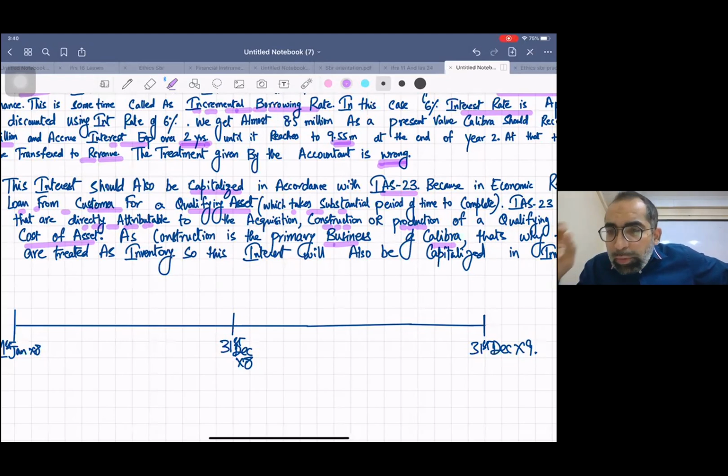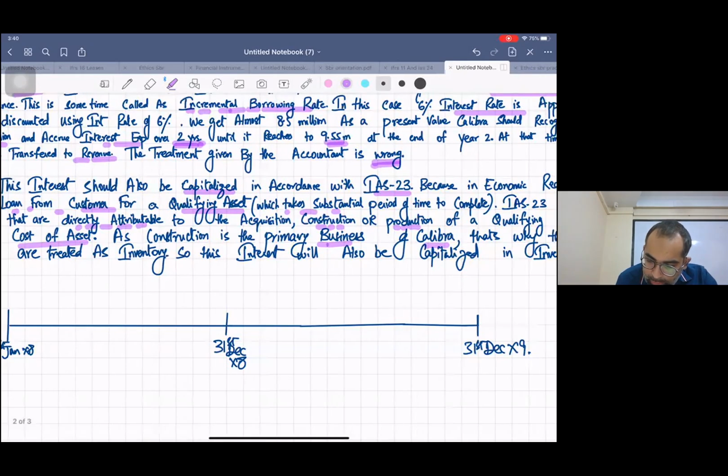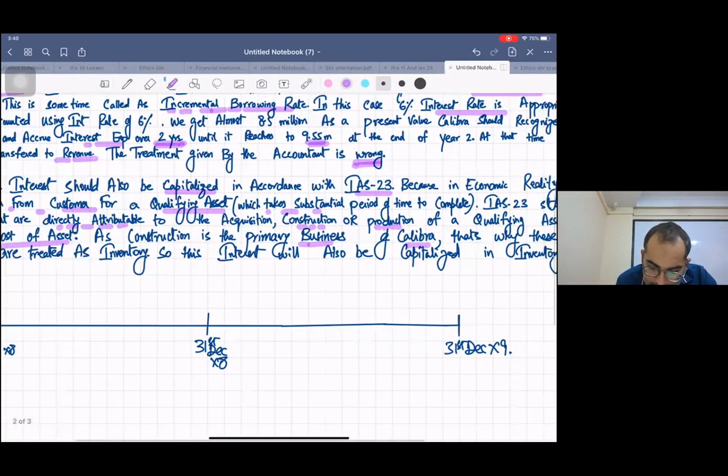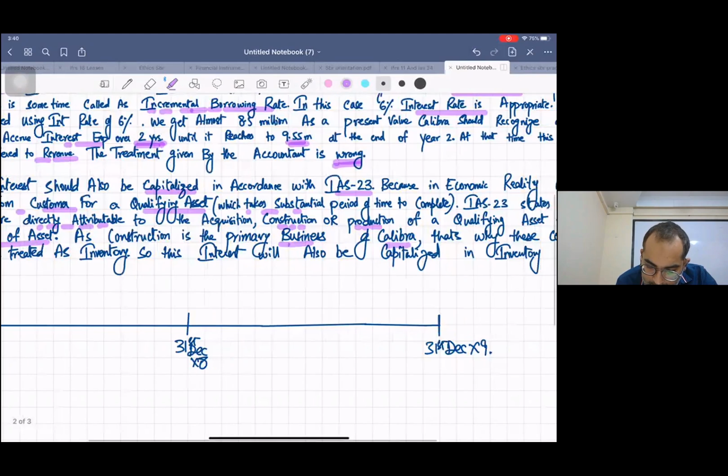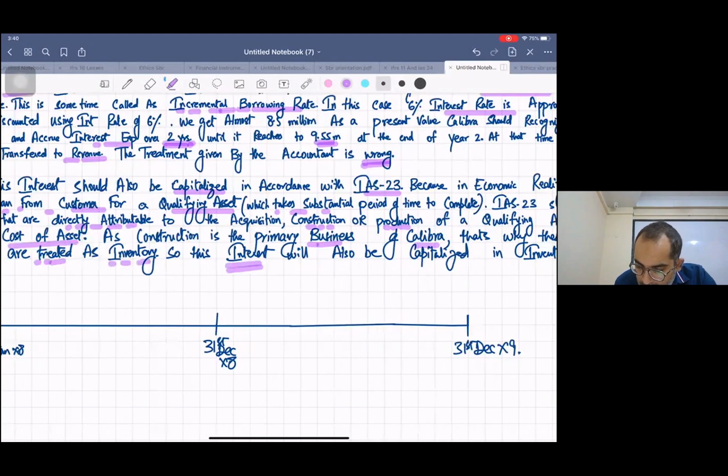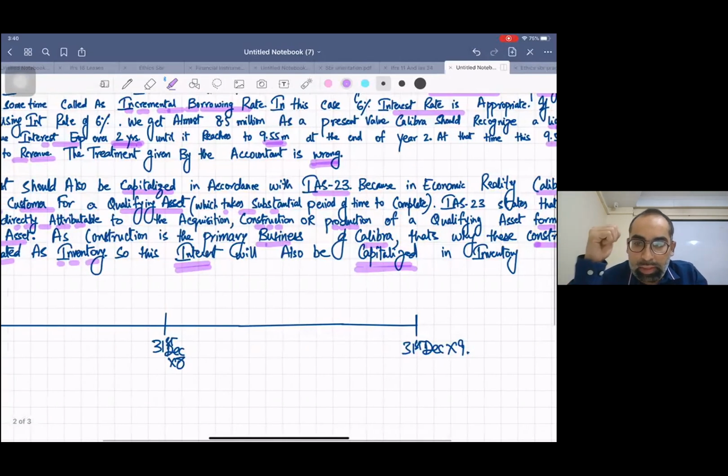So we are going to capitalize the interest with the name of inventory, not with the fixed asset. That's why the construction units are treated as inventory, and this interest will also be capitalized in inventory.